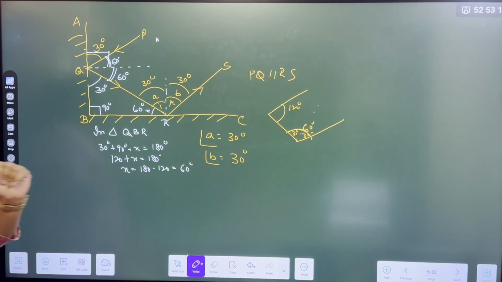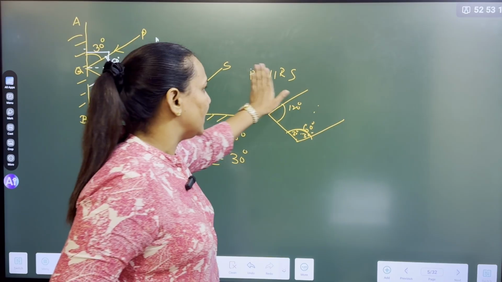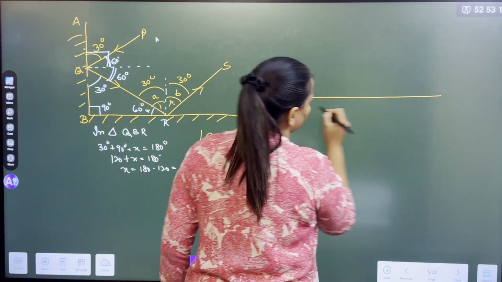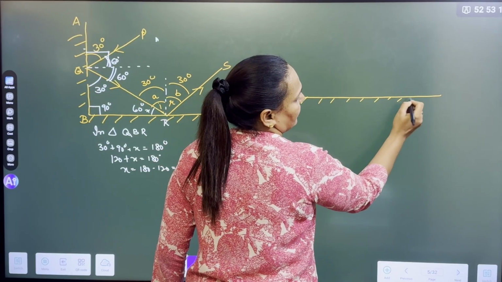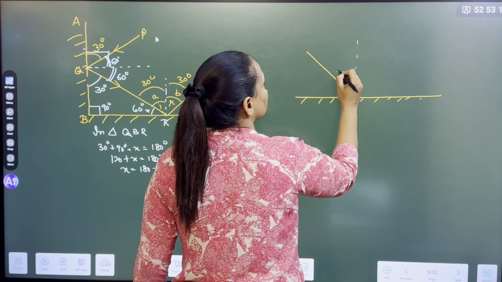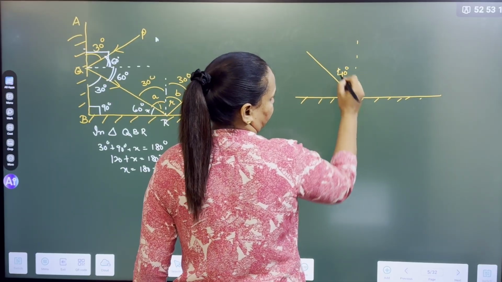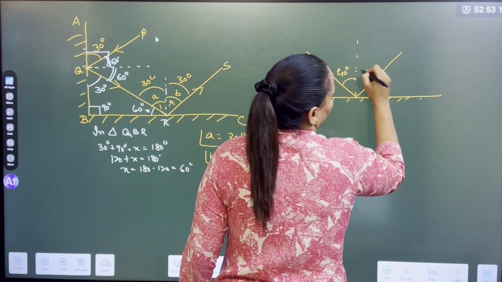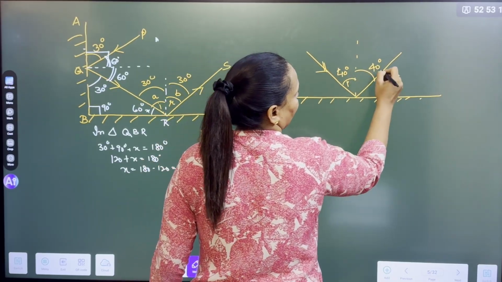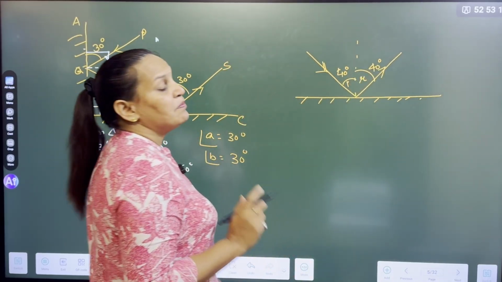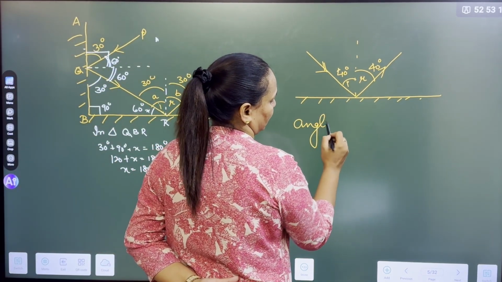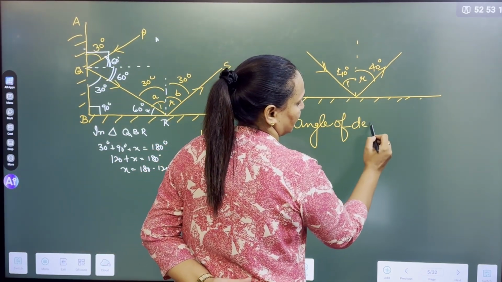There is one more question for you guys. Then we will move to the spherical mirrors. This is also very important. This is a mirror. Am I right? Everybody knows this is a normal. Suppose this is a 40-degree angle. And what is this? This is also 40, angle of incidence and angle of reflection. But my question is, can you find the angle of deviation?